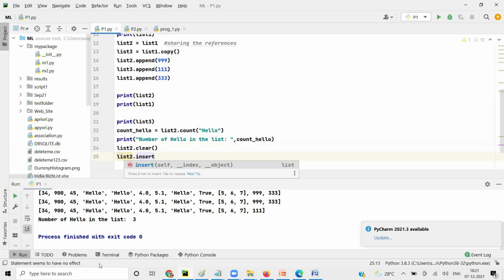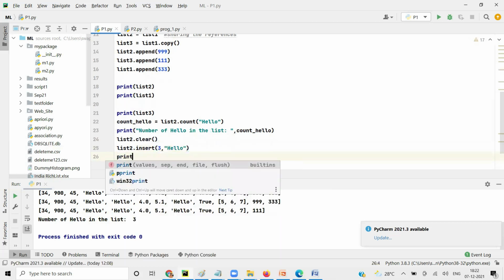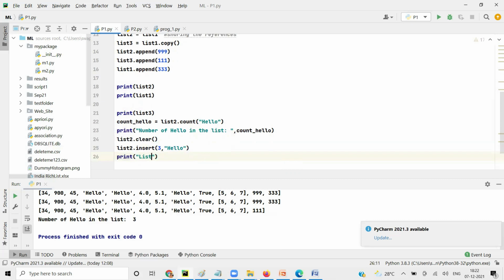But insert is a function using which again we can add to the list. And here we give position, let's say 3 comma hello. Now you see, list 2 is clear. There's nothing in list 2. Let me print this list 2.